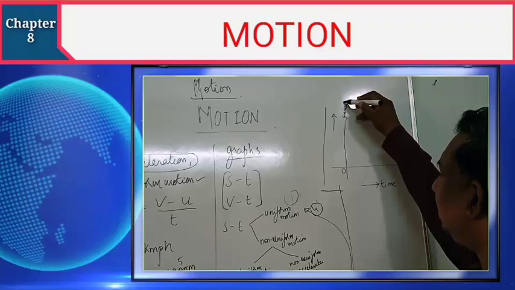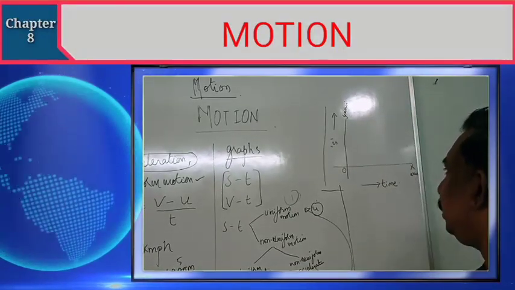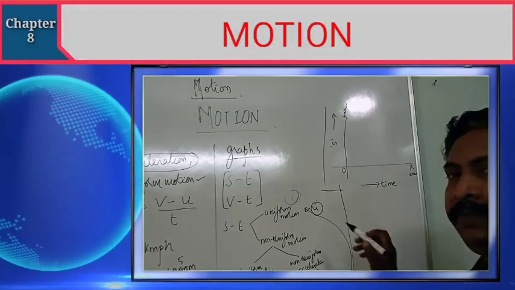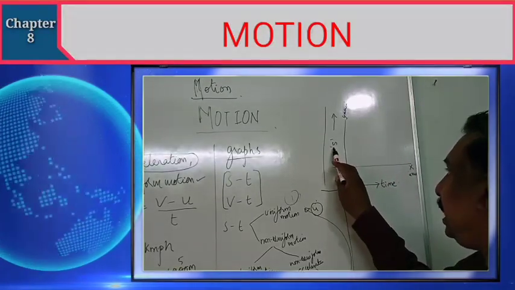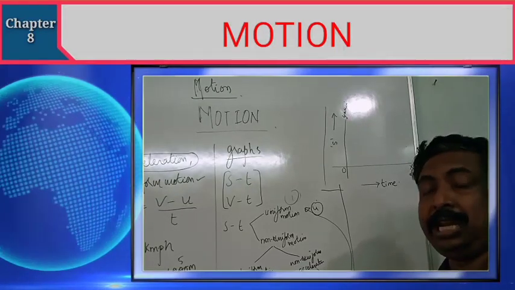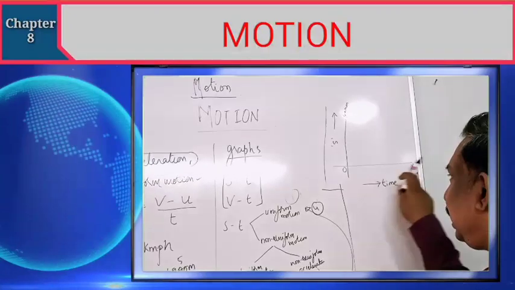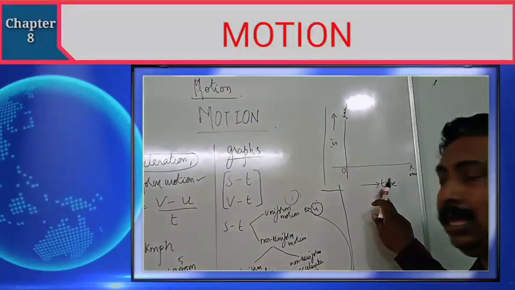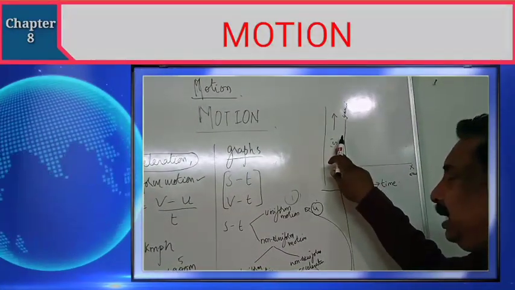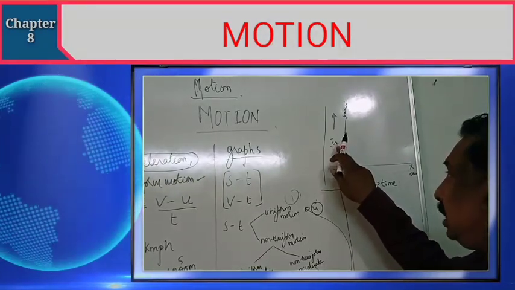This is the y-axis. If I take distance or displacement on the y-axis, then I will call this graph a displacement time graph. Which graph are we calling a displacement time graph? On the x-axis, time is there. On the y-axis, displacement is there.